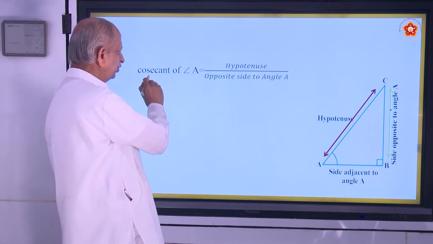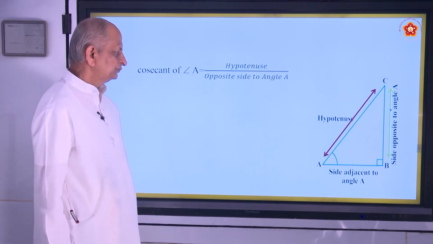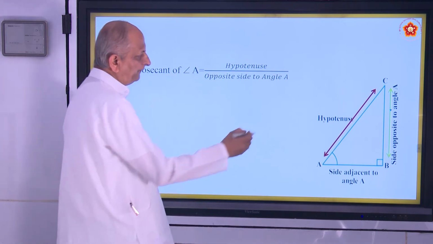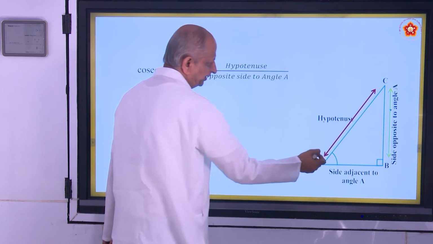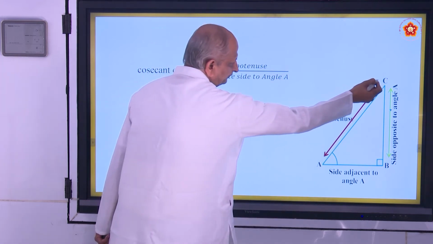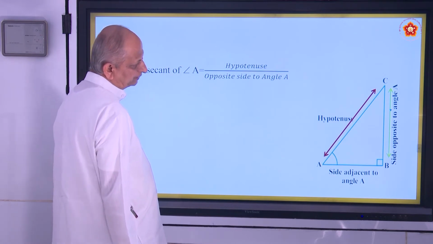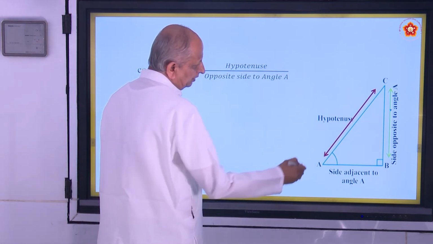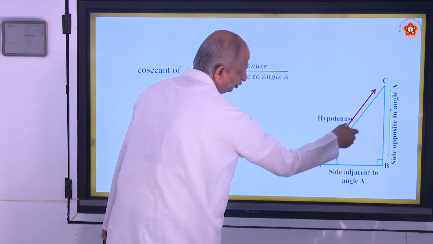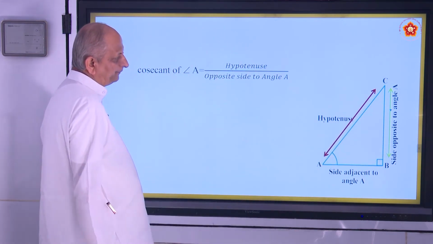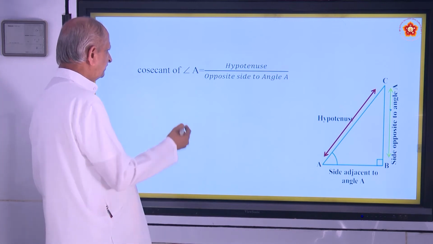First one is cosecant. Cosecant of angle A is hypotenuse AC by opposite side BC. So that is AC by BC.